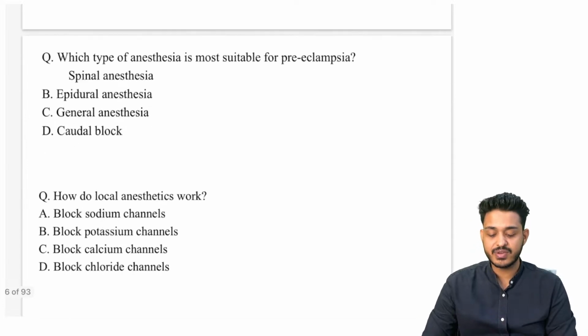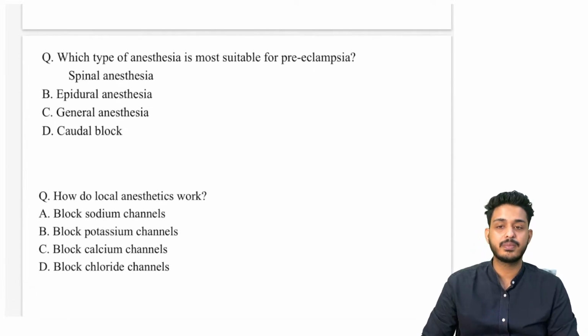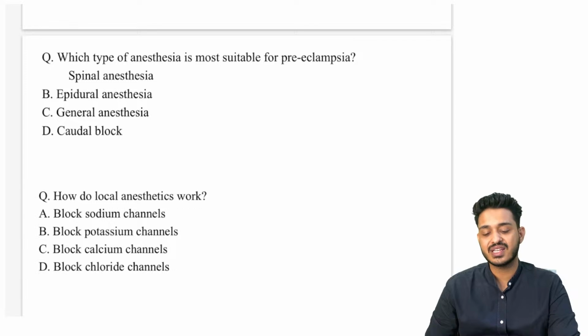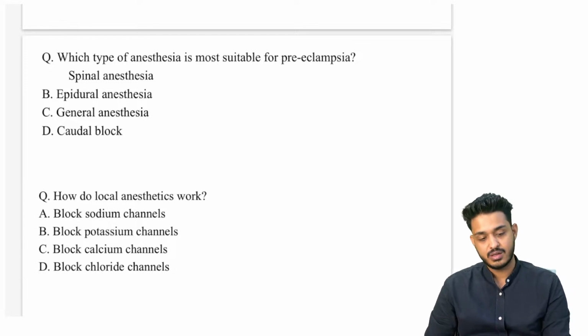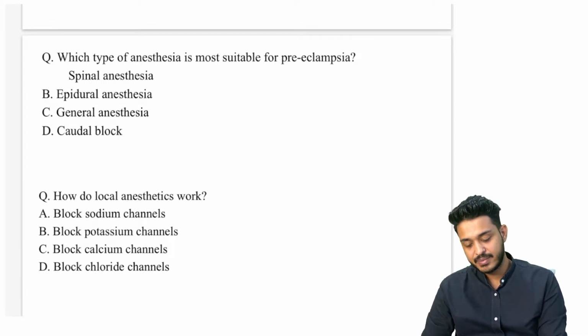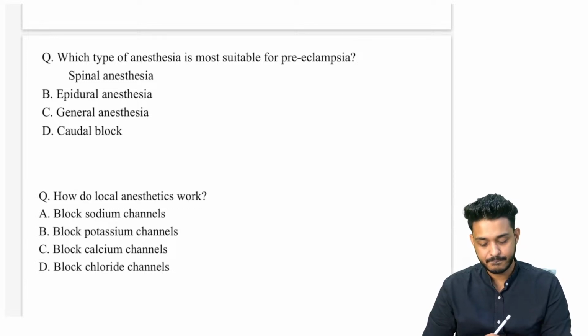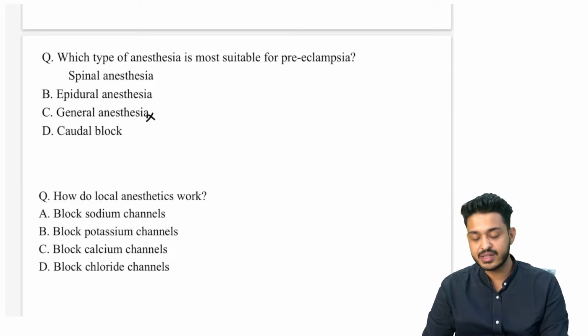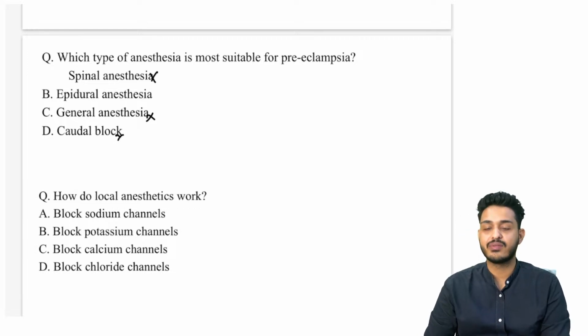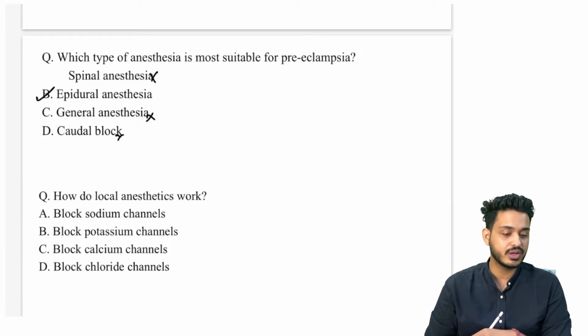Next, which type of anesthesia is most suitable for pre-eclampsia? In pre-eclampsia, which anesthesia is best? Pregnant female. Pregnant female. What is the best thing? Are we going to give general anesthesia? No. Why give general anesthesia just to take the baby out? We will not give caudal, we will not give spinal. What is the thing we are going to give? We are going to give